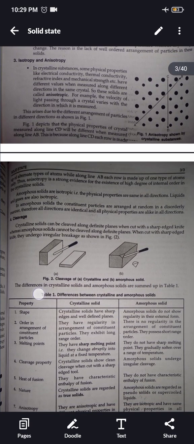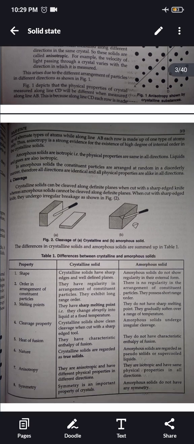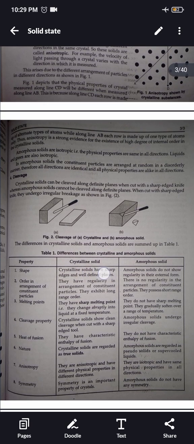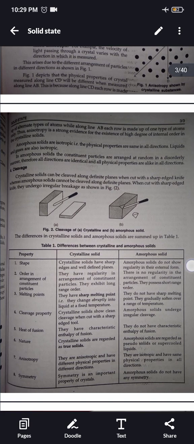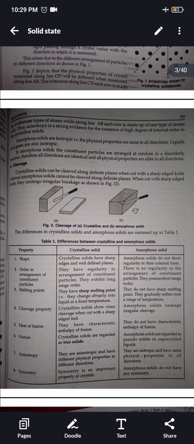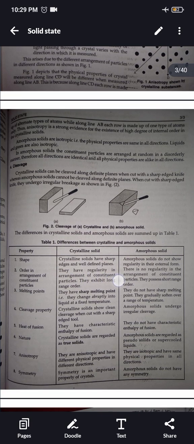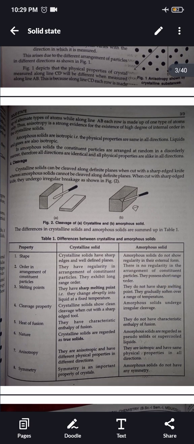Now, on the basis of property, the differences between crystalline solids and amorphous solids. First, shape. Crystalline solids have sharp edges and well-defined planes. Amorphous solids do not show regularity in their external form. Order in arrangement of constituent particles. Crystalline solids have regularity in arrangement of constituent particles. They exhibit long-range order. Amorphous solids have no regularity in the arrangement of constituent particles. They possess short-range order.